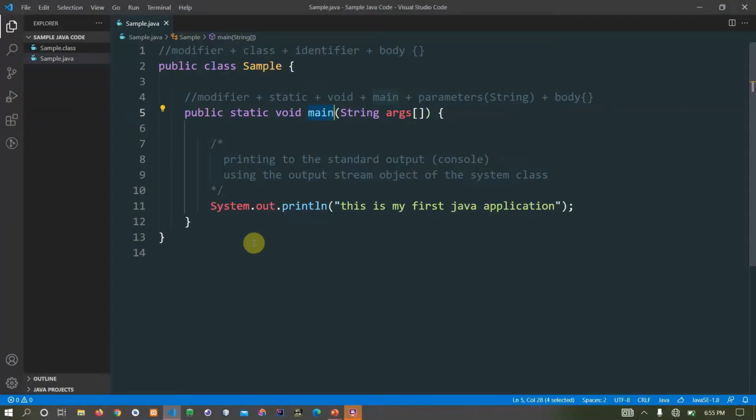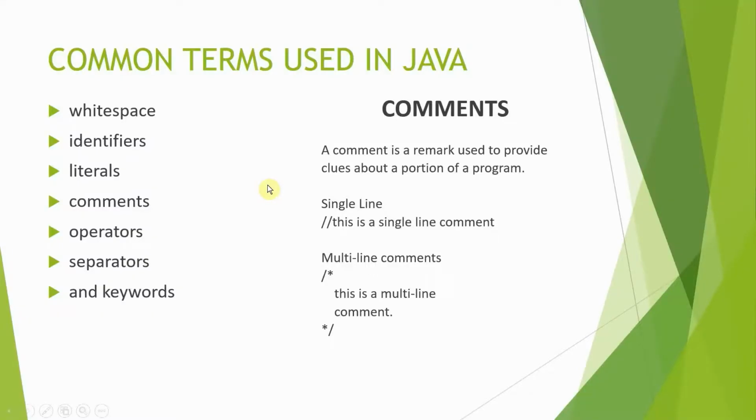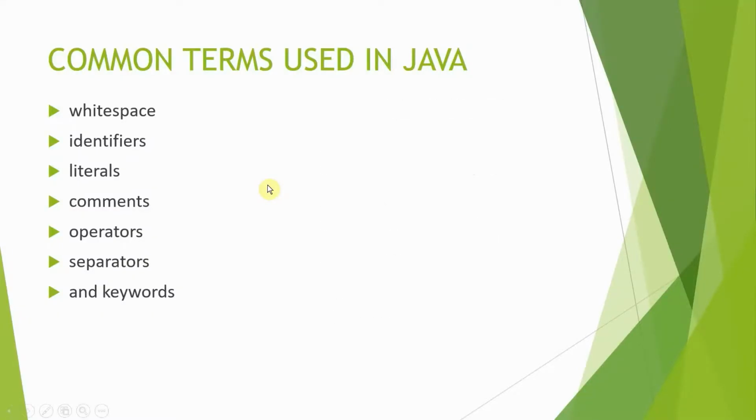So as from our previous sample code, you can see this line of comments. This is an example of a single line comment, and this is an example of a multi-line comment. So let's take a look at operators. We will learn more about operators later on in this course.